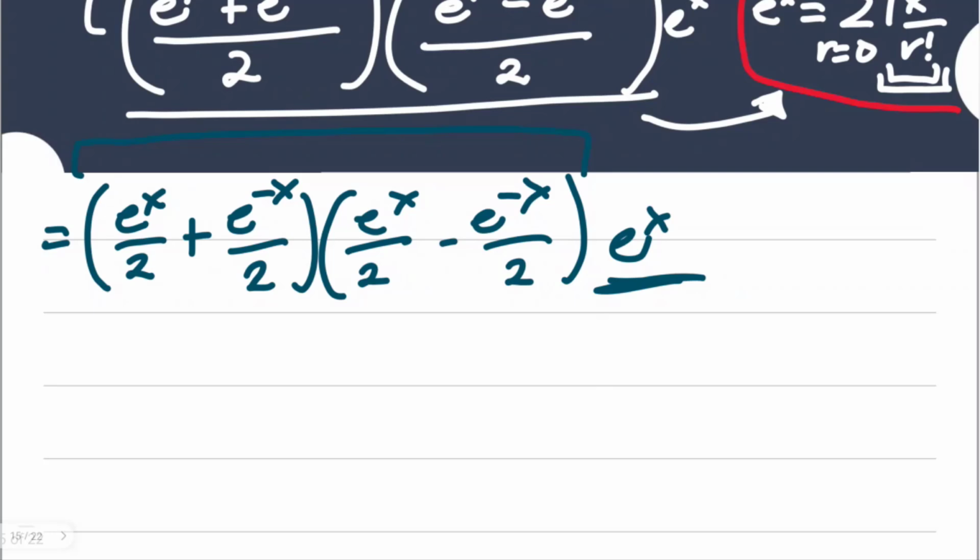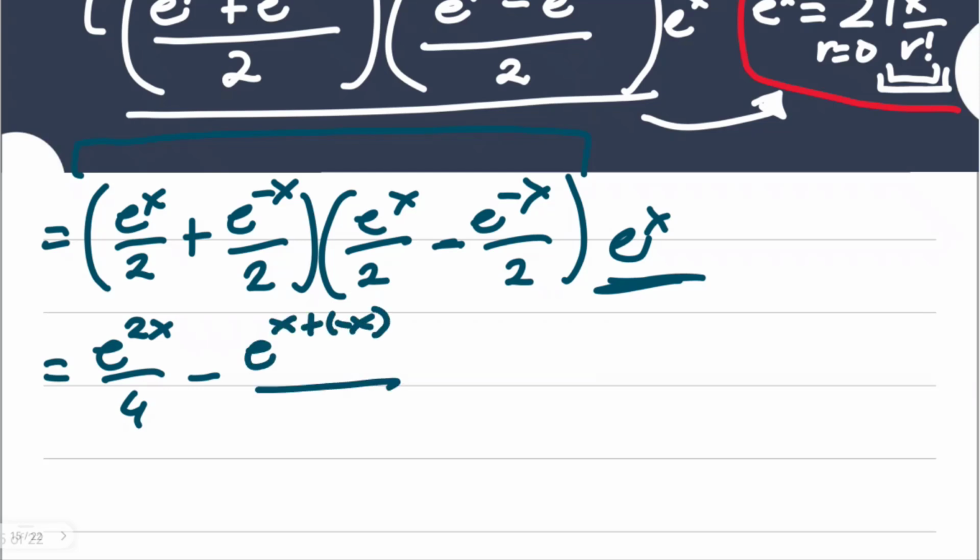So by FOIL method, okay, please bear with me, you have e to the power of 2x over 4. Okay, because we add the exponents and we multiply the denominator, right? That's for the first part. Now for outer, negative here, so minus e to the power of x plus negative x over 4. Okay, I'm just writing that because you're going to add this and that negative. Probably you have already predicted what will happen next, but let me just do it step by step.